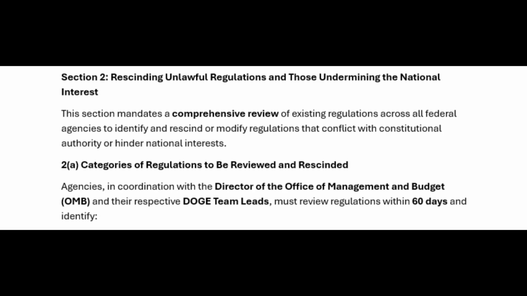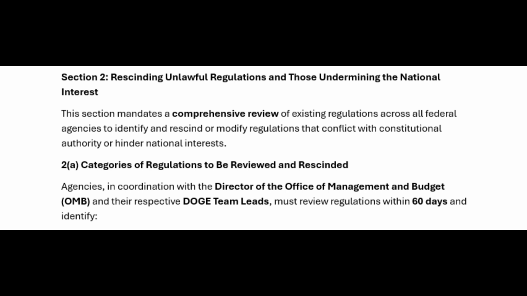Section 2. Rescinding unlawful regulations and those undermining the national interest. This section mandates a comprehensive review of existing regulations across all federal agencies to identify and rescind or modify regulations that conflict with constitutional authority or hinder national interests. 2A. Categories of regulations to be reviewed and rescinded. Agencies, in coordination with the Director of the Office of Management and Budget (OMB) and their respective DOGE team leads,